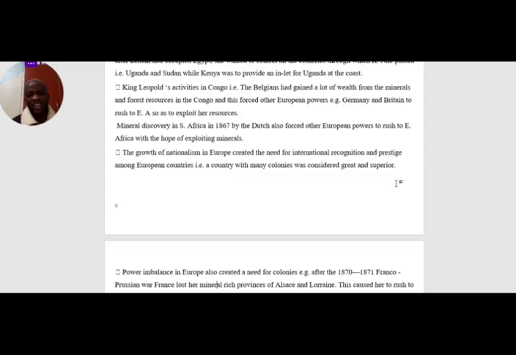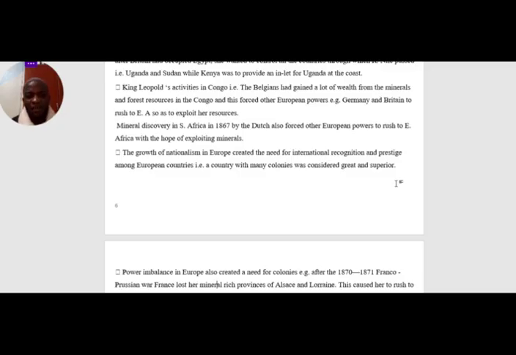If you look at Drakensberg Mountain in South Africa, the Zulus were protecting that mountain because the mountain had, first of all, fertile soils, and at the same time around it there were minerals. So this even caused the clash between the British and the Zulu. We had the Anglo-Zulu wars because the South Africans were trying to protect those areas. Though they didn't know the products from these minerals, they were fighting to protect their areas.